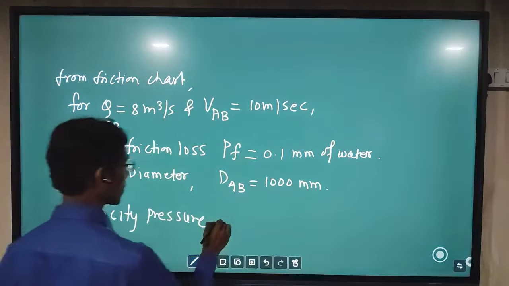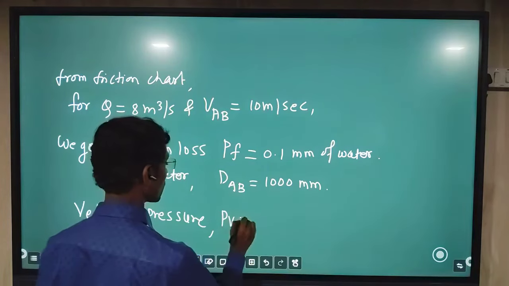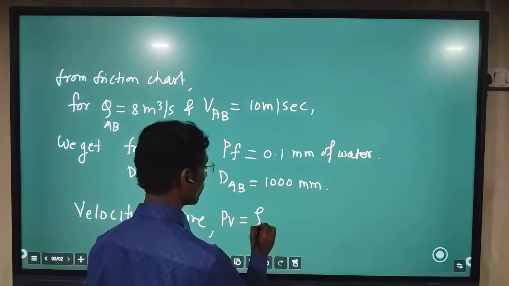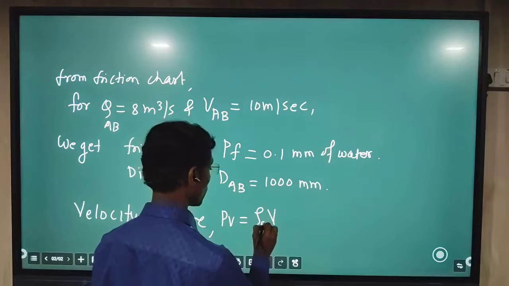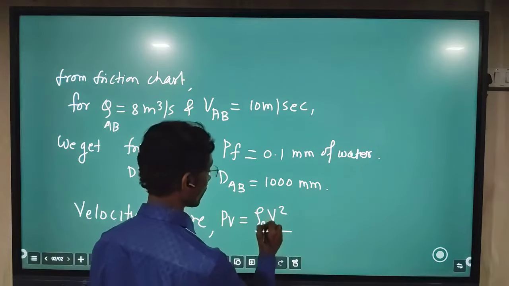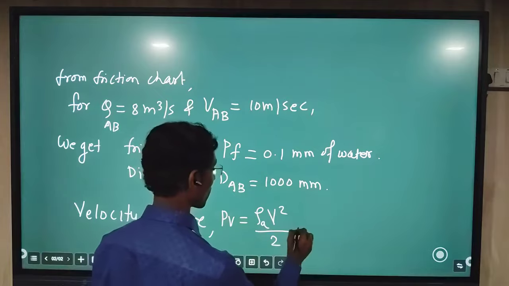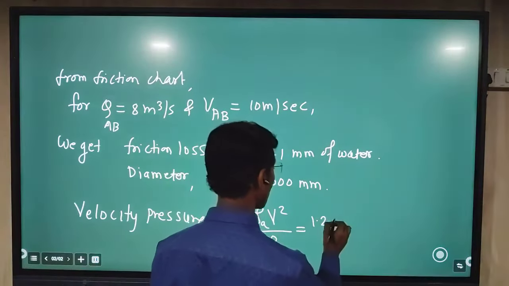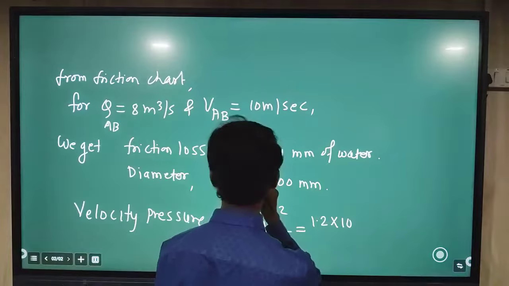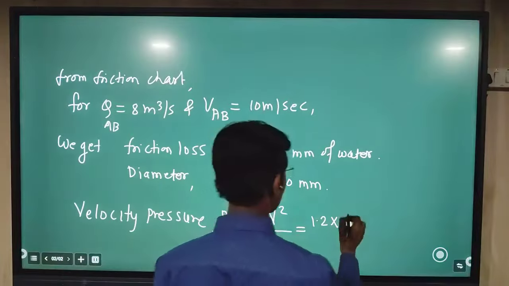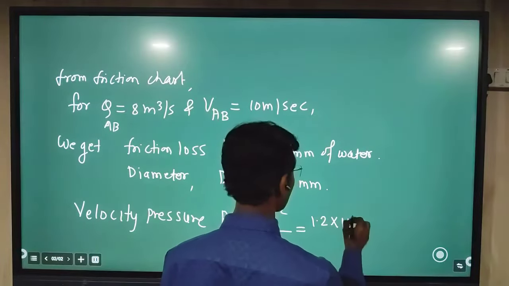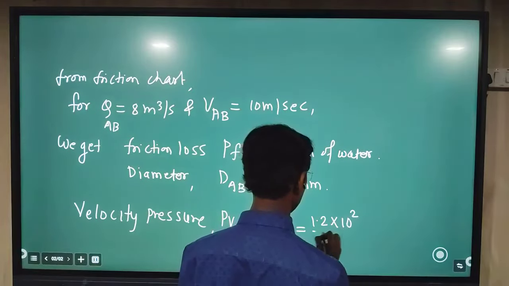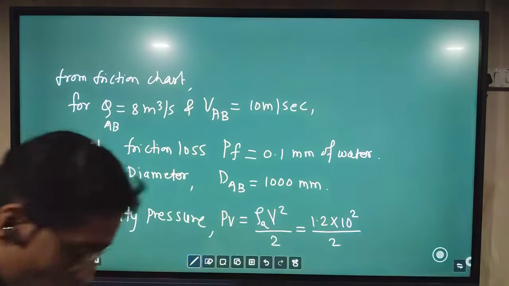The velocity pressure, that is PV. For this we have seen in some video session the formula: rho v square by 2. Rho means the density of air that is given, 1.2, and velocity that is obtained from the given data, 10, and we have to do the square of this 10 divided by 2.